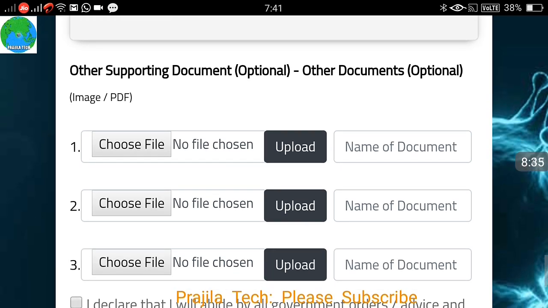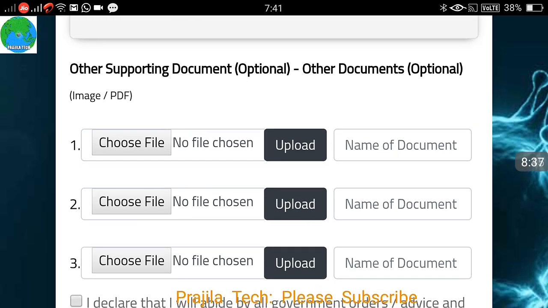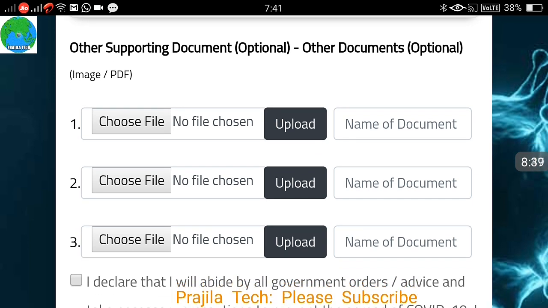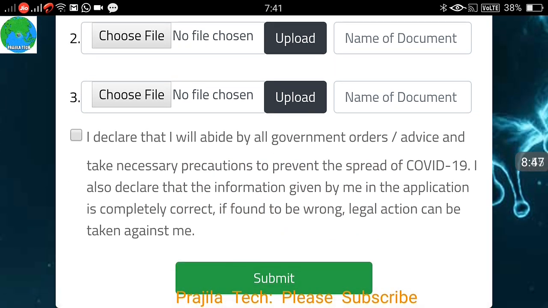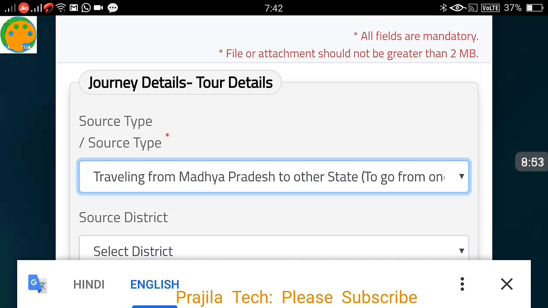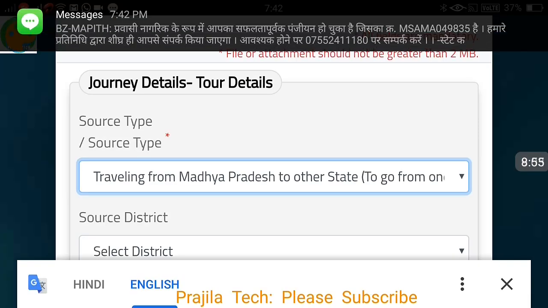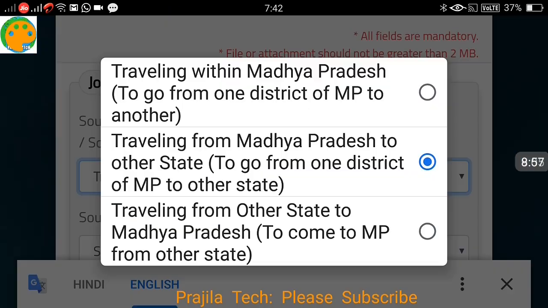Now scrolling down, there are optional supporting documents. This is important in a way, because suppose you are traveling for a medical purpose, or a pregnant lady is along with you, please upload those files. You will get preference while the government is looking at it. If you do not have them, leave it. Click on I declare and click on the submit button. You can see a message has come when I submit.